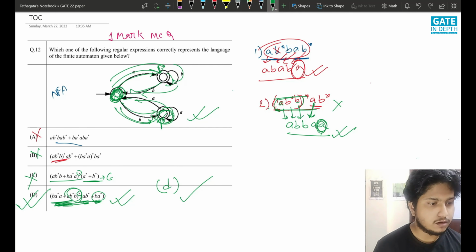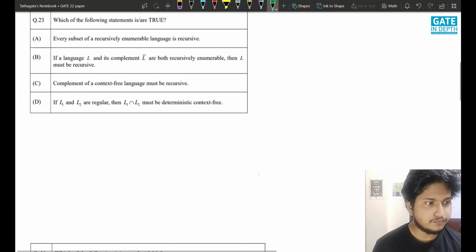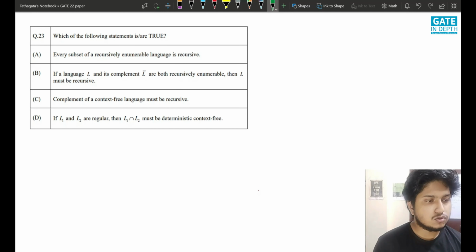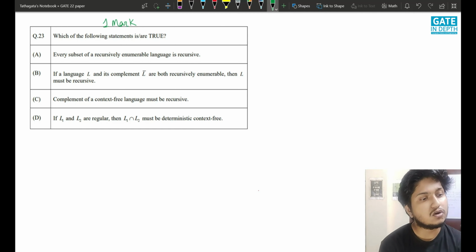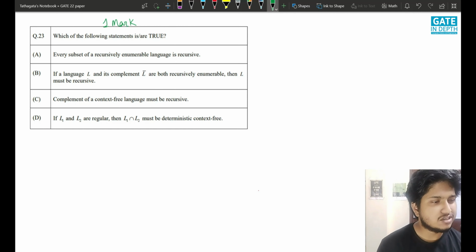So yeah, we are done with this. Let us go to the next question. This was another 1 mark question of this year's GATE paper, and let's see what it says. Which of the following statements is or are true? So it can be MSQ too. Actually, I guess it was MSQ.